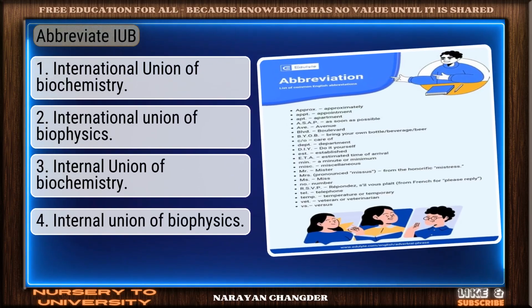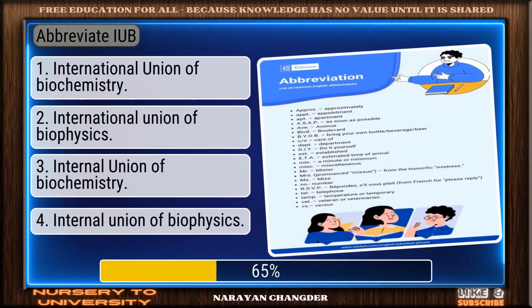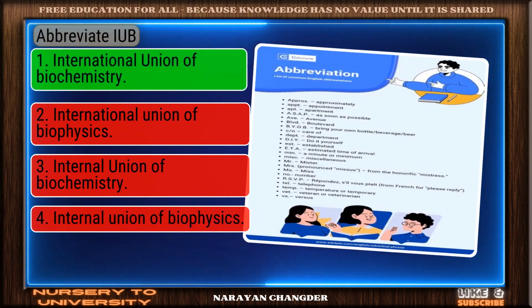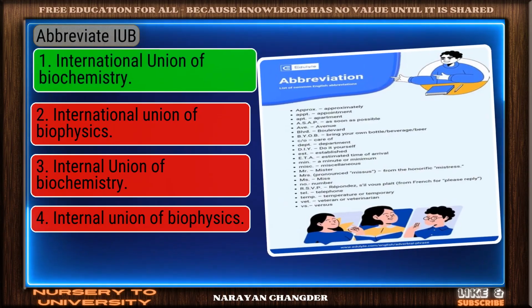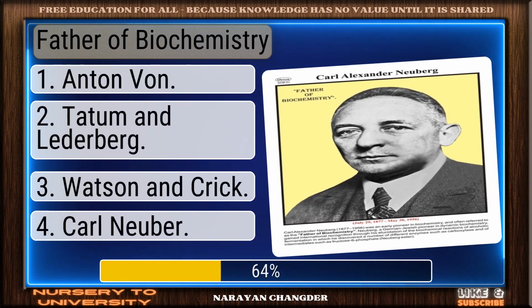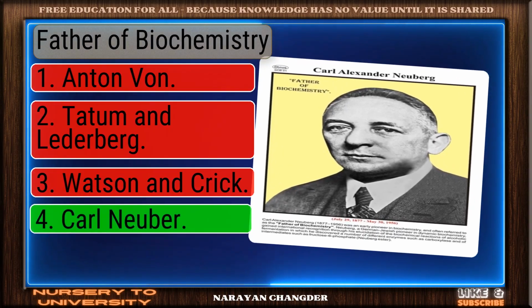Can you solve all these biochemistry questions? Abbreviate AB. You chose International Union of Biochemistry, and it is correct. Father of biochemistry. Bravo. Carl Neuber is the answer.